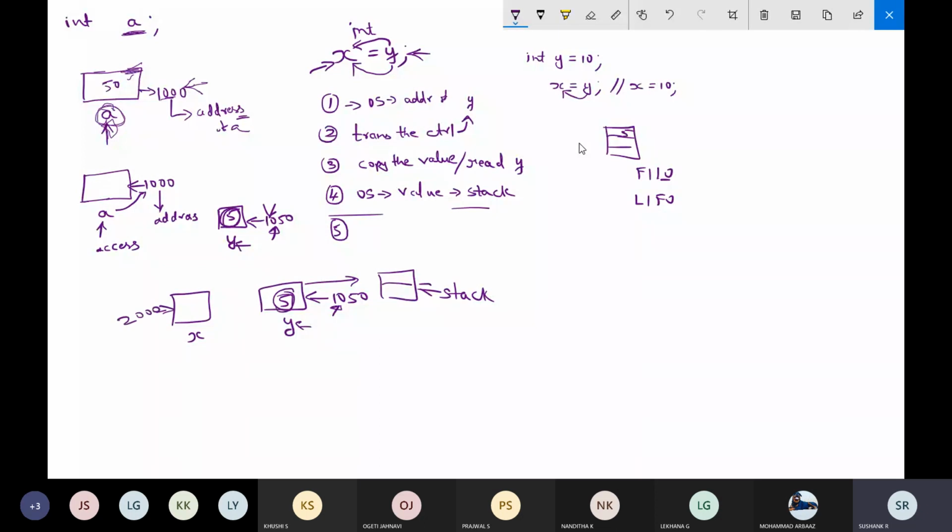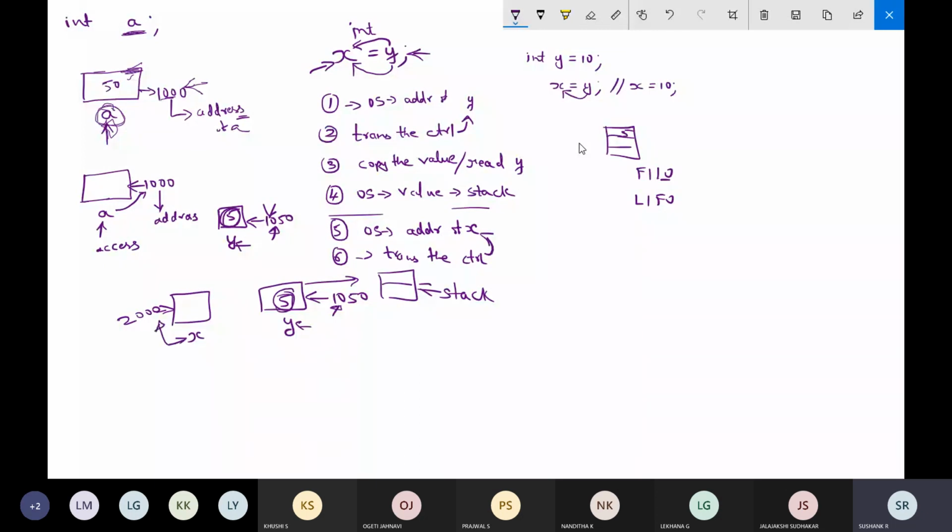First thing is the fifth step, the operating system will find the address of x. Once the address of x is found out, again it will transfer the control which matches to this byte address. So after that the seventh step. First get the address of this x.